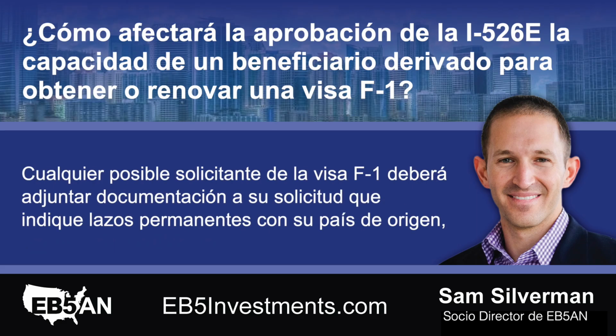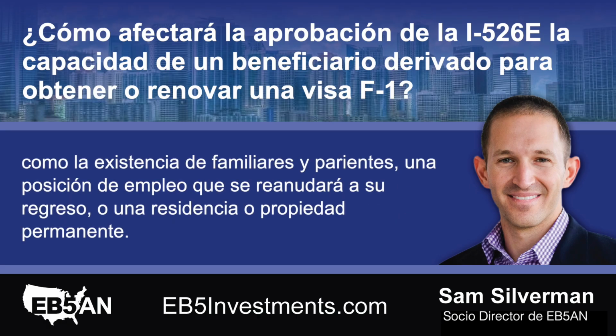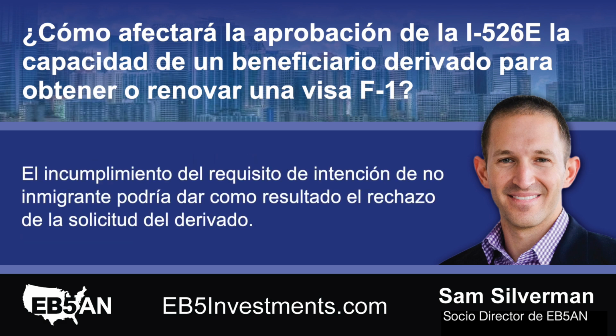Any prospective applicant of the F1 visa would need to append documentation to their application that indicates permanent ties to their home country, such as the existence of family and relatives, a position of employment that will be resumed upon their return, or a permanent home residence or property. Failure to satisfy the non-immigrant intent requirement could result in rejection of the derivative's application.